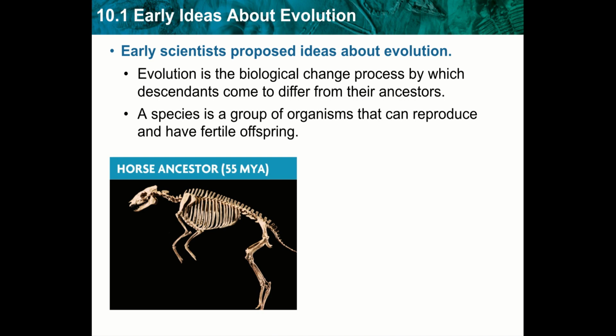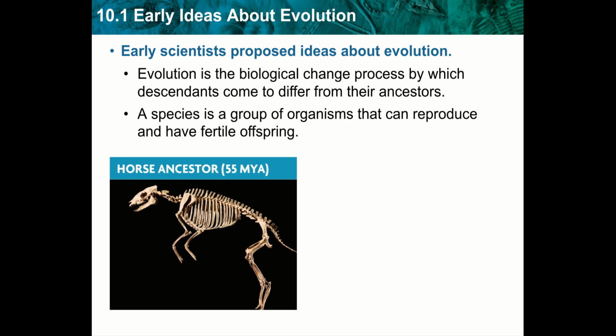So early scientists proposed ideas about evolution. These geologic changes kind of set the stage for Charles Darwin's different theories. Here is a good word to make sure that you have written down. Both these bullet points. Evolution. What is evolution? You'll have to know this for the test, for the final. You have to know what evolution is. It's the biological change process by which descendants come to differ from their ancestors.